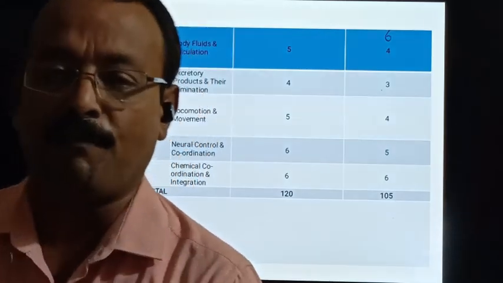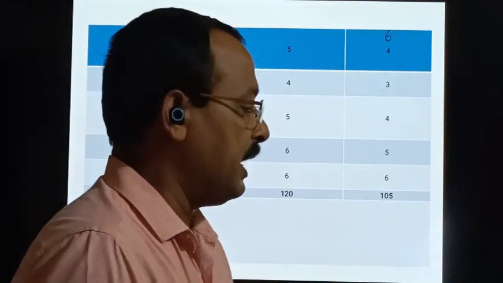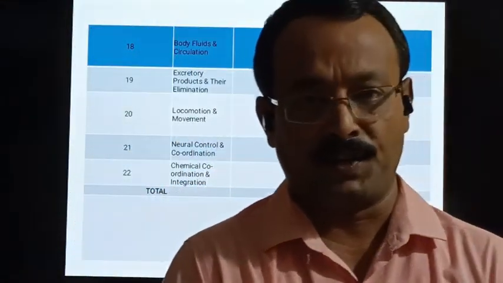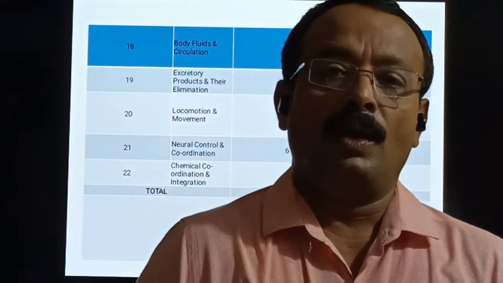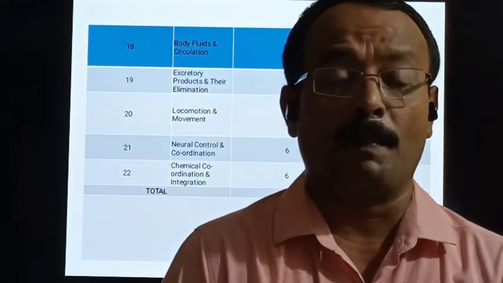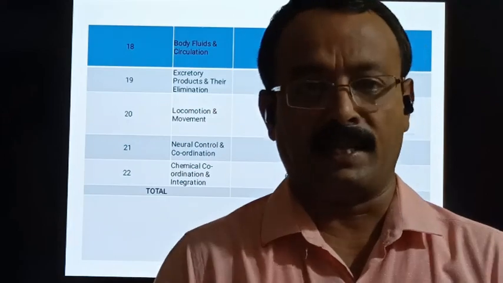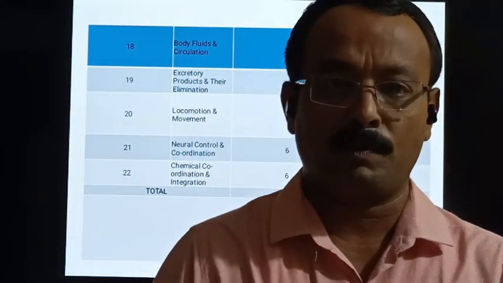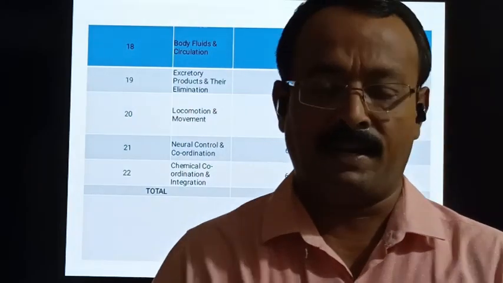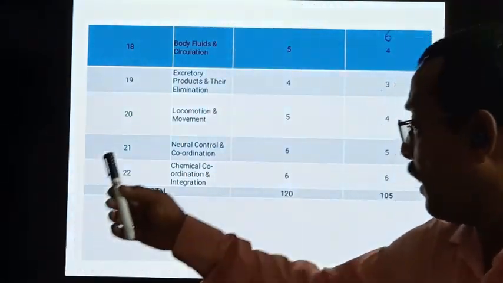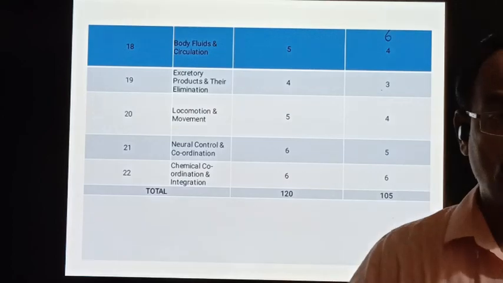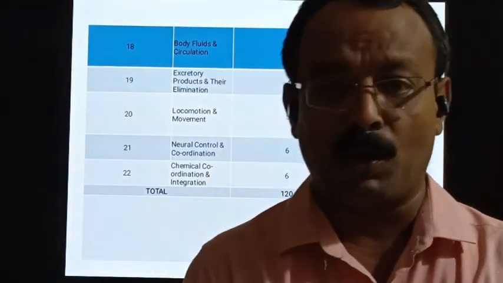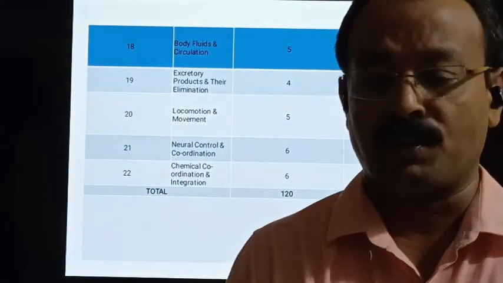The last chapter of human physiology and even biology is chemical coordination and integration. Your entire body is controlled by the neuroendocrine system, that is the nervous system and various hormones produced by various glands. So all these aspects: which hormones are produced in your body, how they regulate your body functions.